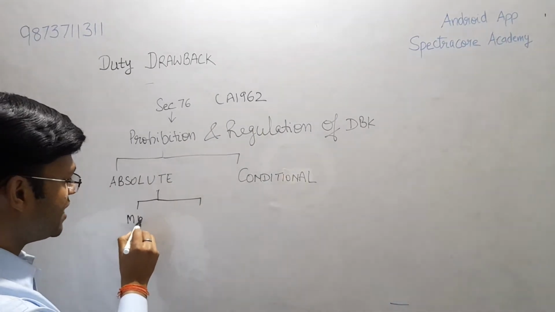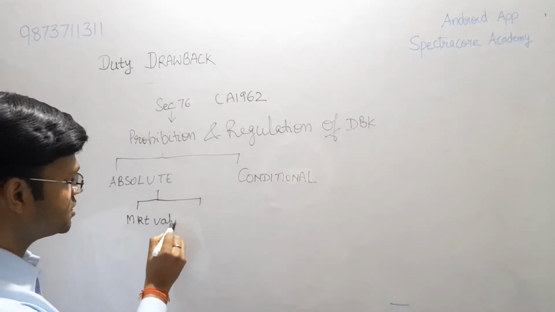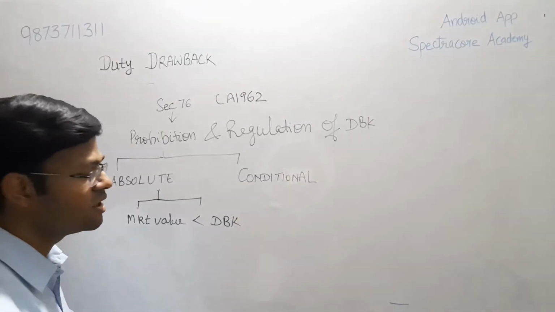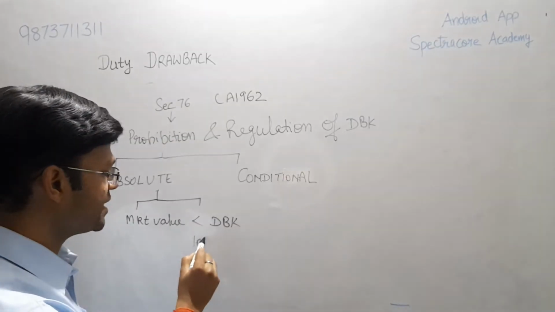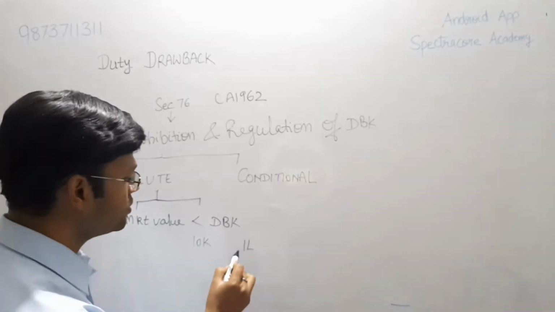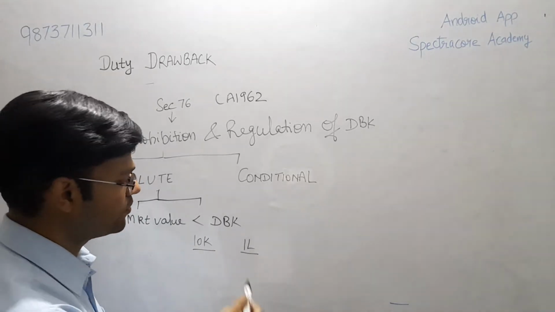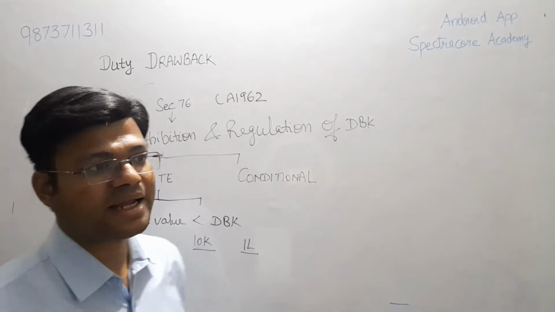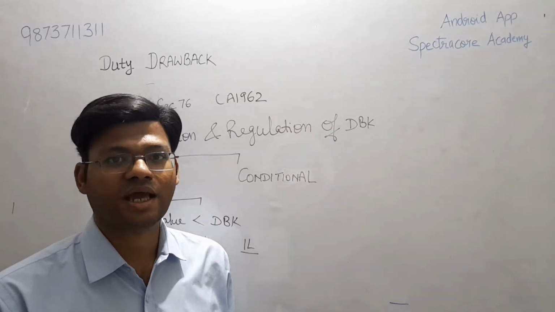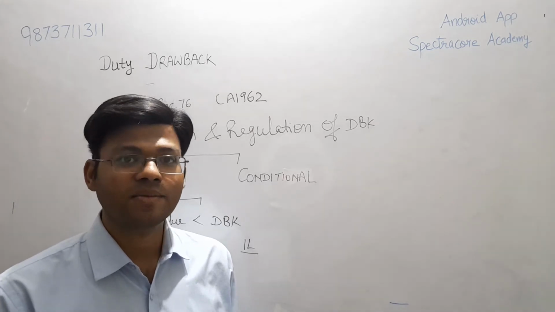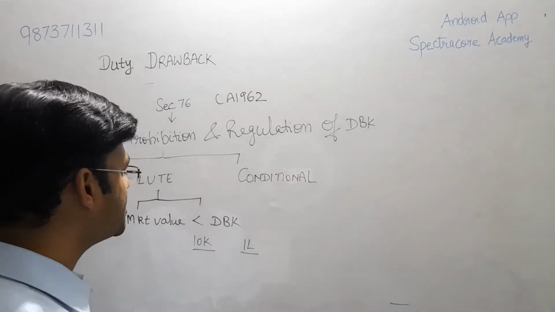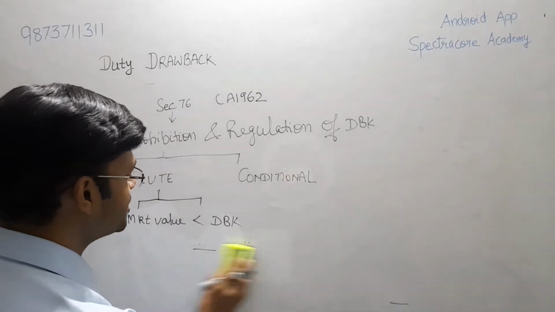where the market value of the goods is less than the drawback claimed. Like the goods value is 10,000, however the drawback you have claimed is 1 lakh. So that is wrong, because if you make drawback a source of your earning and revenue, that will be a loss to the exchequer, that is the government treasury, and it may not be allowable. So under this scenario, absolute prohibition comes into picture.